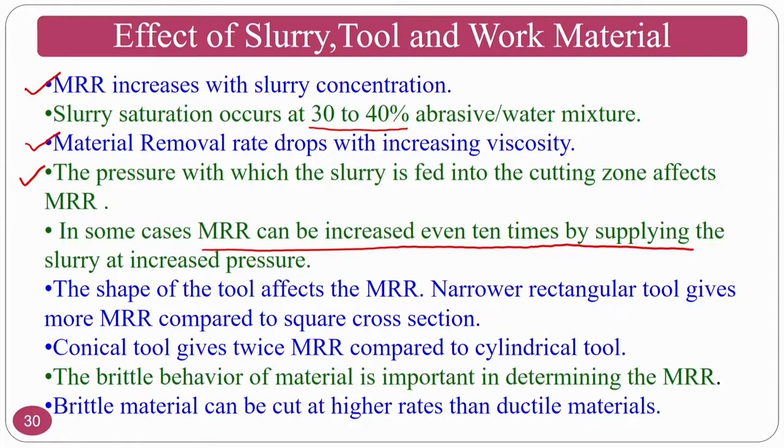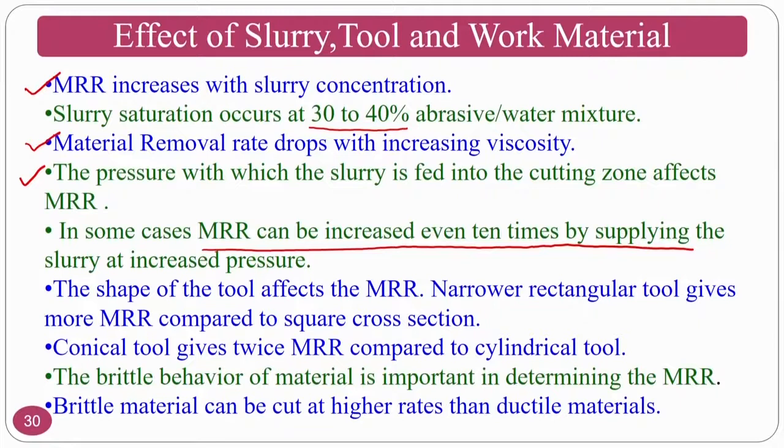The shape of the tool affects the MRR. Normally, a narrower rectangular tool gives more MRR compared to a square tool of the same cross section. A conical tool gives twice the MRR compared to a cylindrical tool. The brittle behavior of the material is important in determining the MRR. That means if the material is brittle, then the material removal will be in terms of fragments. If the material is ductile, what will happen? Its yield strength and other things will play a major role. Brittle material can be cut at higher rates than ductile material. That is because brittle fracture will take place and the fragments can sail along with the carrier fluid out of the machining region.